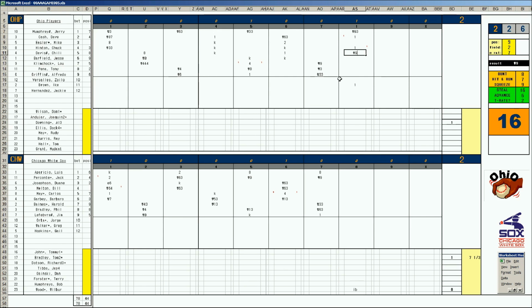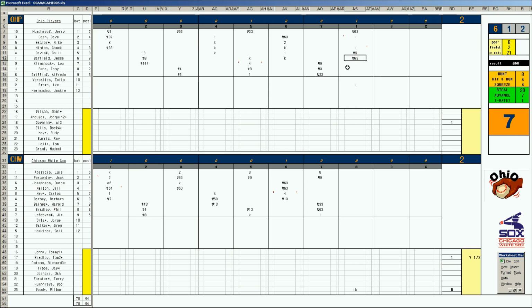And with 2 outs, it's Jesse Barfield, Wilbur Wood. Barfield actually gets righties better than lefties. So here we go. Can Wilbur Wood get his team out of the 8th inning? 58 is the bouncer to short. This is Aparicio at short, a 2E21. He makes the play. So we've got a 2-2 game in the 8th.